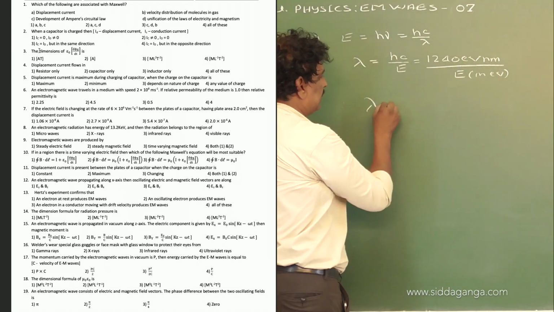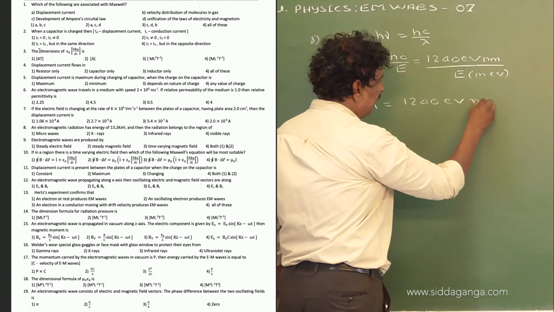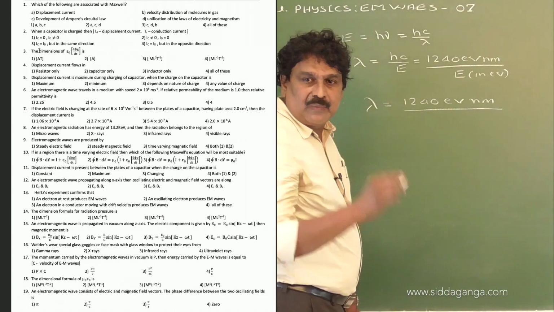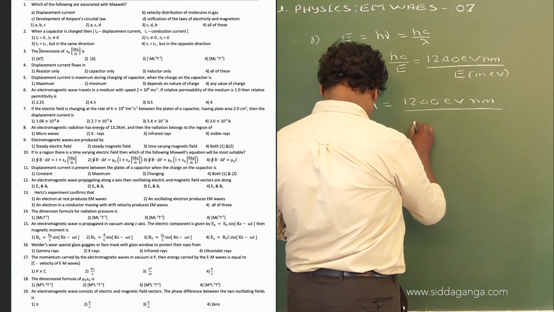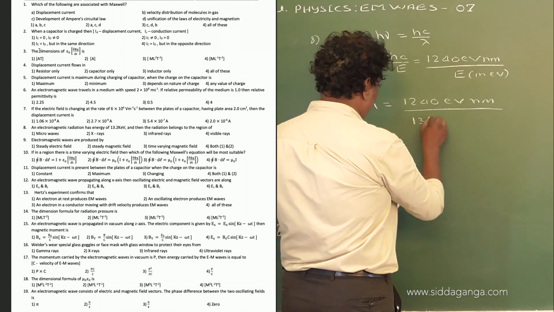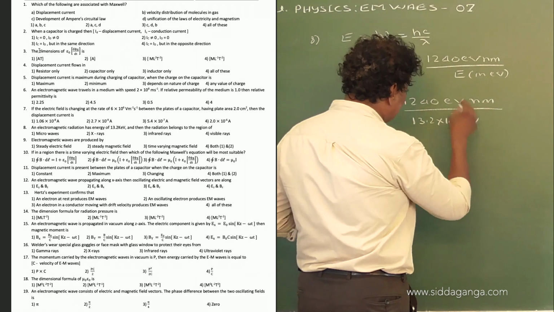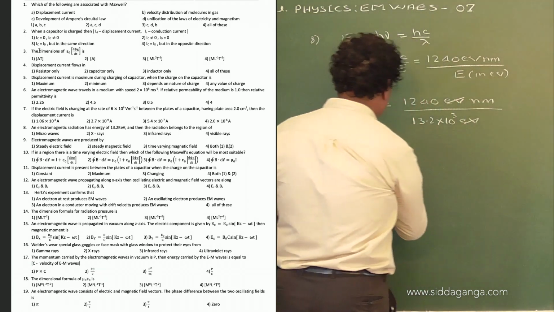Therefore, lambda is equal to 1240 eV nanometer divided by the value of energy, that is 13.2 into 10 power 3 eV. eV gets cancelled, we have nanometer.